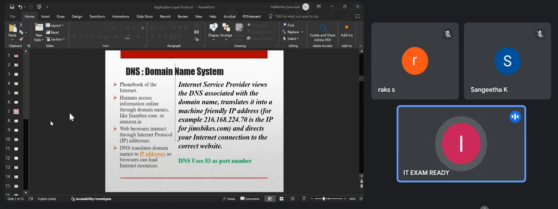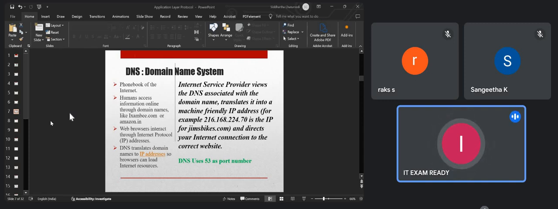Here, humans access the information online through the domain names. For example, let's say exambi.com or amazon.in or google.com, whatever you say. So there are different kinds of websites through which you will be able to access it. Now here, the web browser interacts through the IP address. Basically, the web browser doesn't know what is google.com. The web browser will get to know the IP of google.com, because it is designed in that manner only. So here, basically, they need to have a kind of translation.